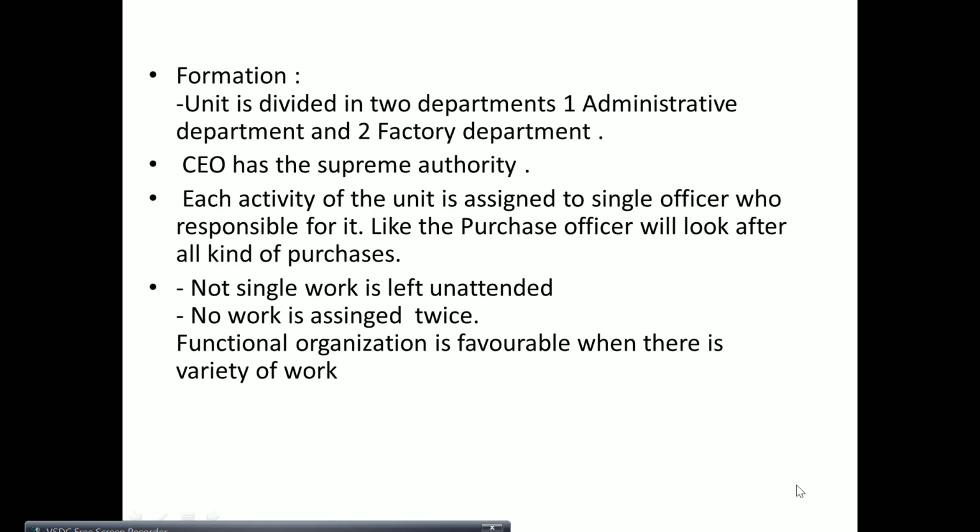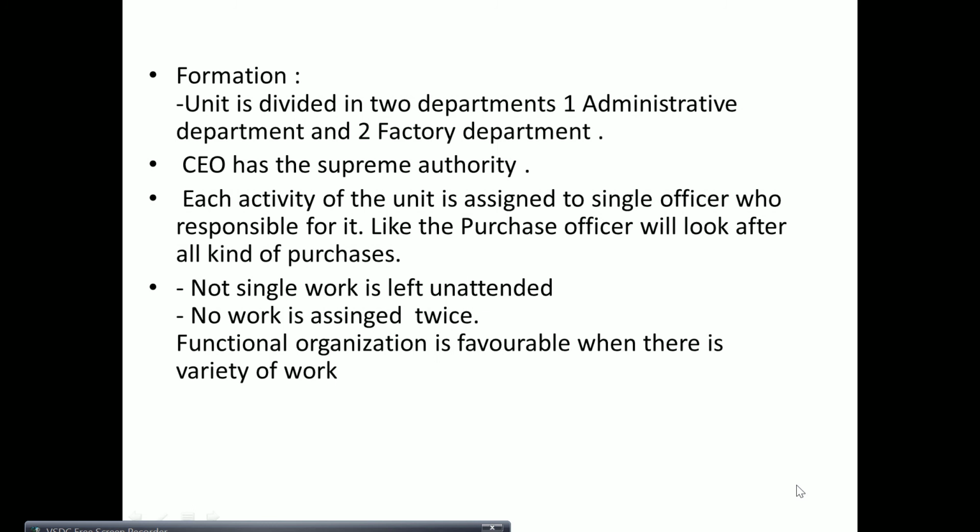How is this formed? The unit is divided into departments. One is the administrative department and the second is the factory department. The CEO has the supreme authority. Each activity of the unit is assigned to a single officer who is responsible for it, like a purchase officer will look after all kinds of purchases. Not a single work is left unattended and no work is assigned twice.